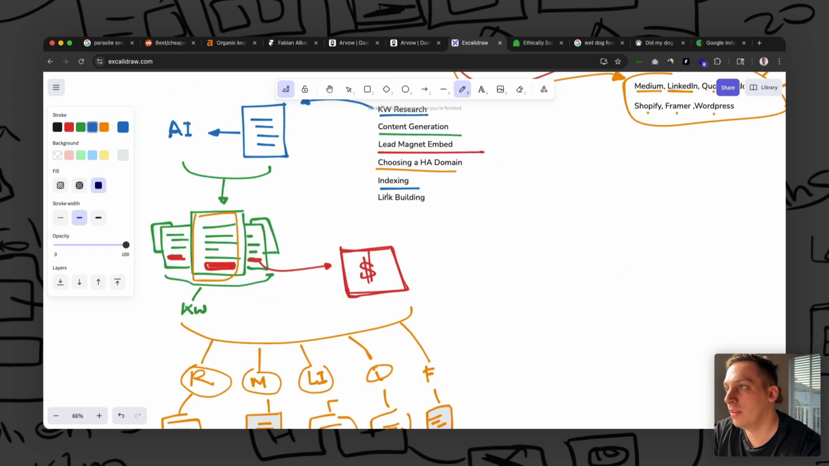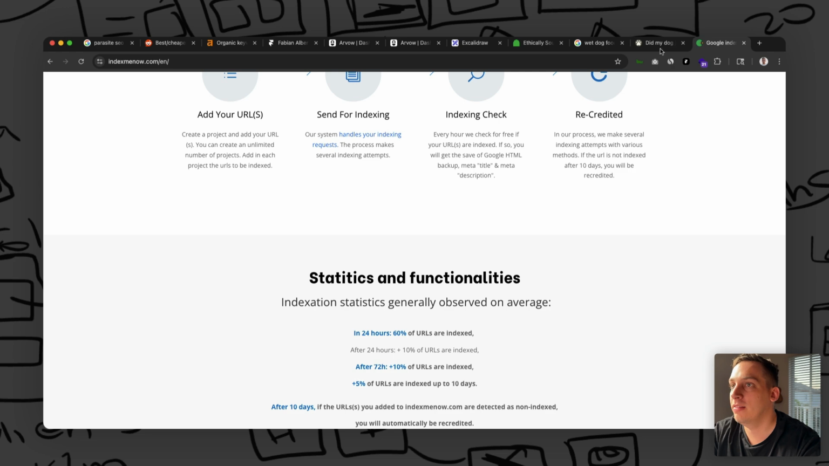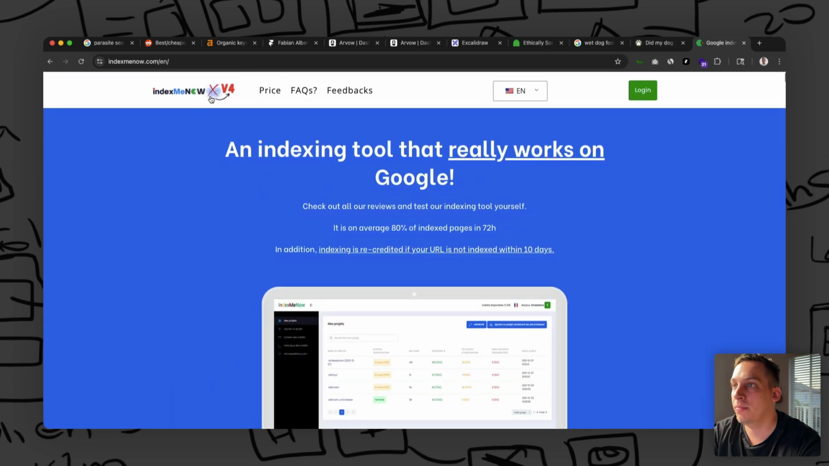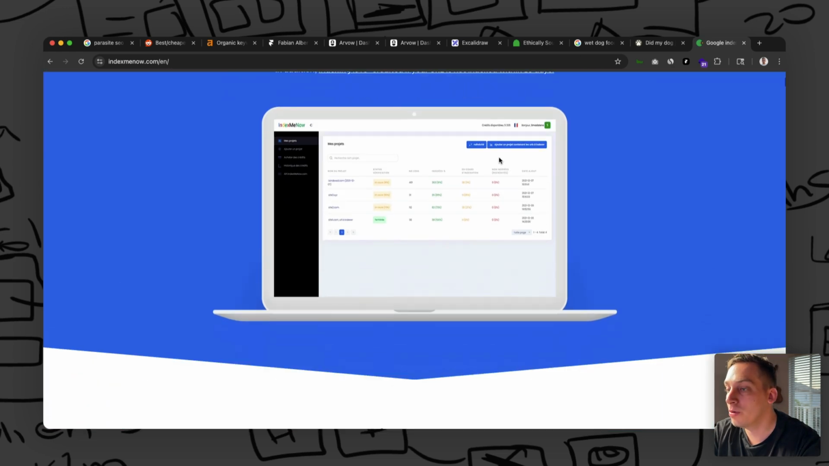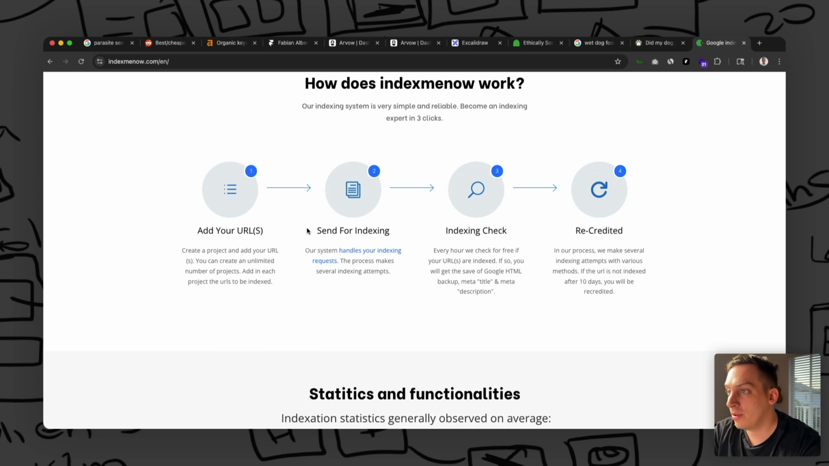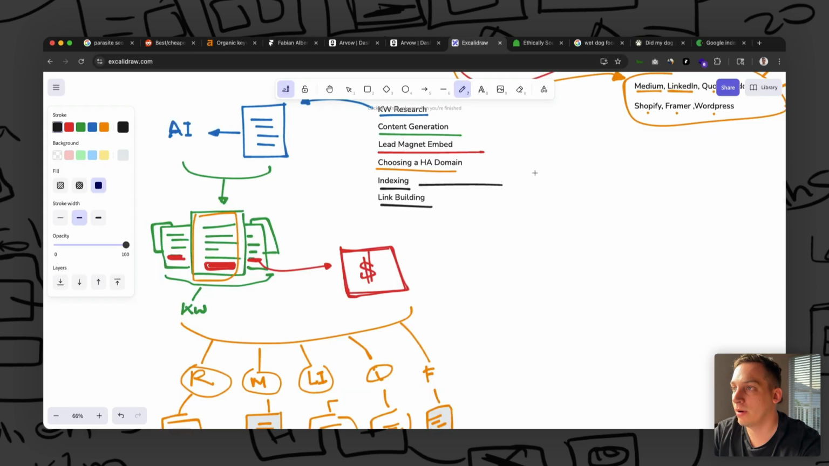And then the final two things, indexing and link building. For indexing, you can use a tool like IndexBNow.com, which is great, an indexing tool that really works on Google. Basically, you add your URL, you send it for indexing, you get an index check, and then you get recredited. Arvow does produce great content, but you want to have that extra layer of quality with something like IndexBNow.